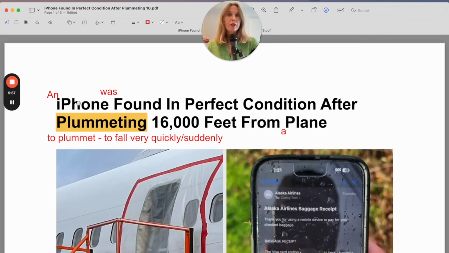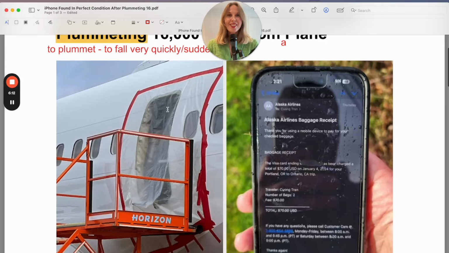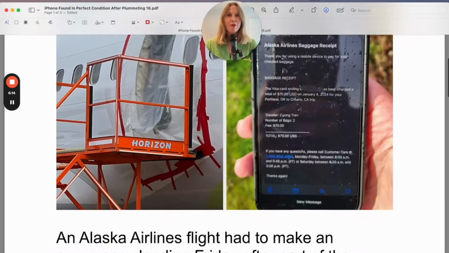We're not talking about a specific plane. Yet, in this headline, it's just any. As we continue on, it will turn into a specific iPhone, the one that plummeted. But for the headline, we can simply use a. So now let's continue and find out what happened to this iPhone.